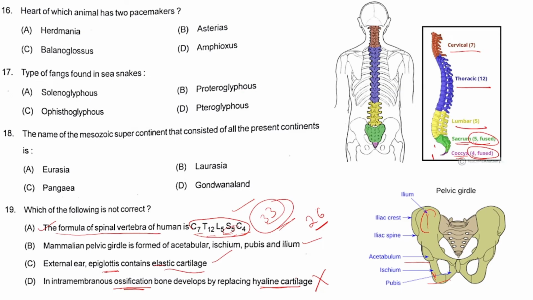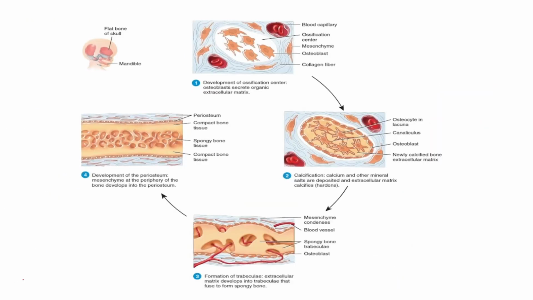But for those students who don't know, let me elaborate this question. So option D will be the right answer here. Let us see how. Here is the case of intramembranous ossification. Here you can see intramembranous ossification occurs in case of flat bones, like the bones of the skull. They do not need any hyaline cartilage. Simply the bones will develop from the ossification of the bone cells itself. Osteoblast cells are there, so they will ossify and gradually the bones will be formed.